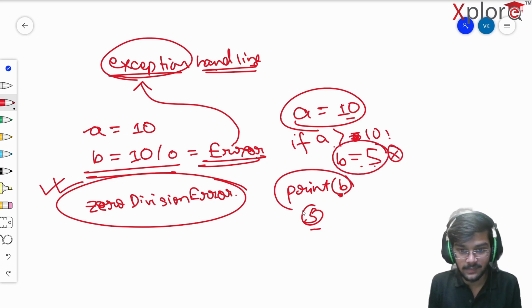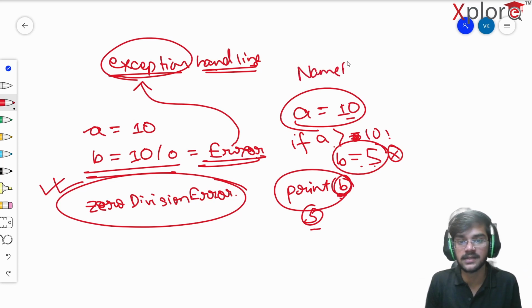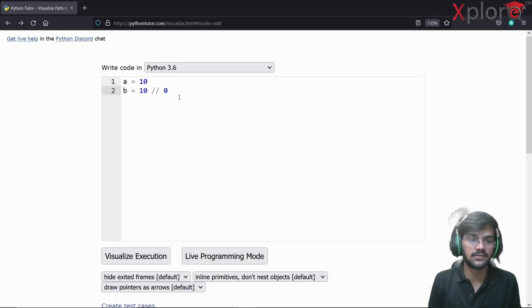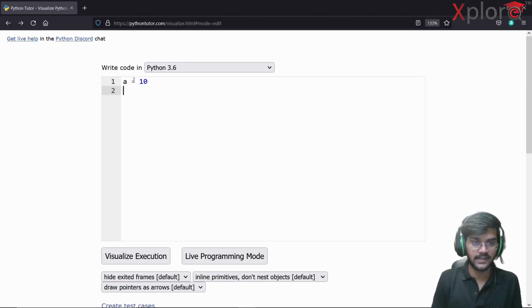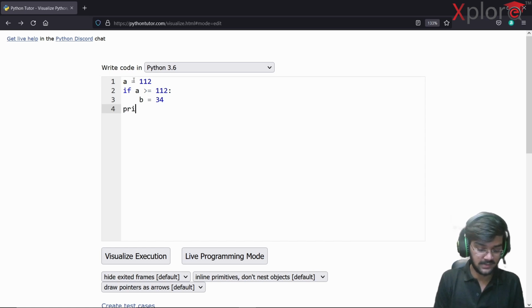And in the next line, when I'm printing b, I can see that there is no variable b in my program. So we are going to get something called a NameError. Let's try to see this. Suppose I have a equal to 10. Let's take a random number, suppose 112. If a is greater than or equal to 112, in that case b is 56, or maybe just take a as 34. And then in the next line, I'm just going to print b.